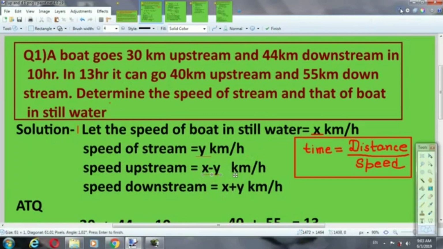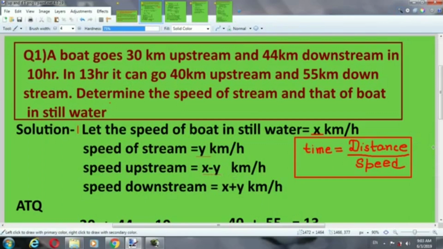And speed in downstream, that means speed of the boat in downstream, will be x plus y kilometer per hour. Why do we add here? Because downstream means the boat is moving in the direction of the flow, so the speed of stream will add with the speed of the boat.